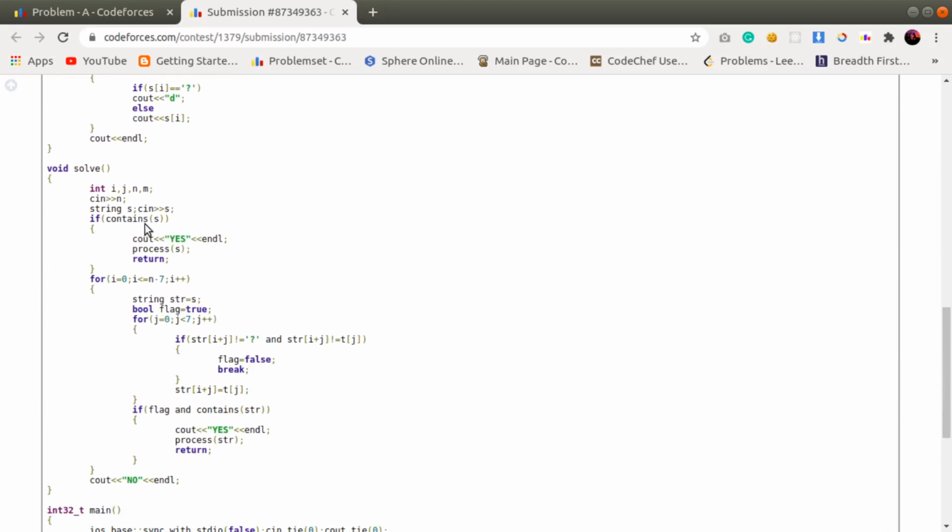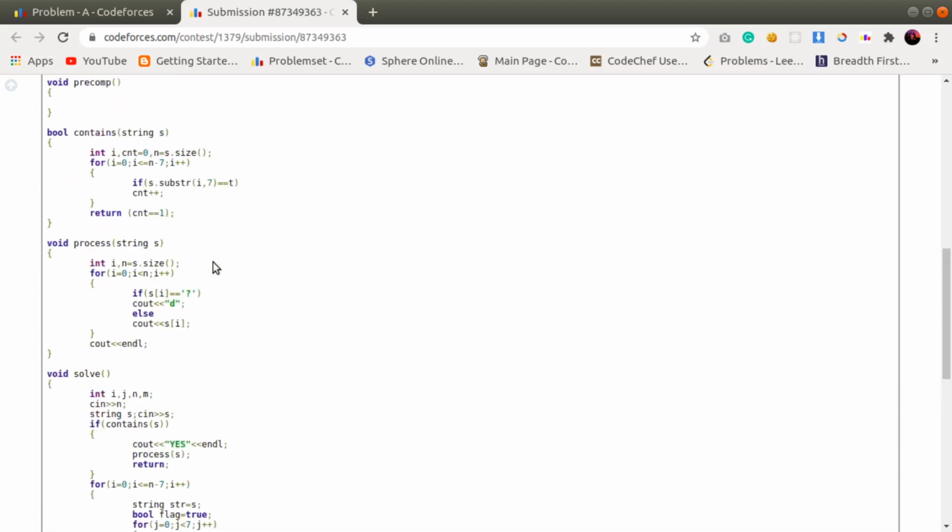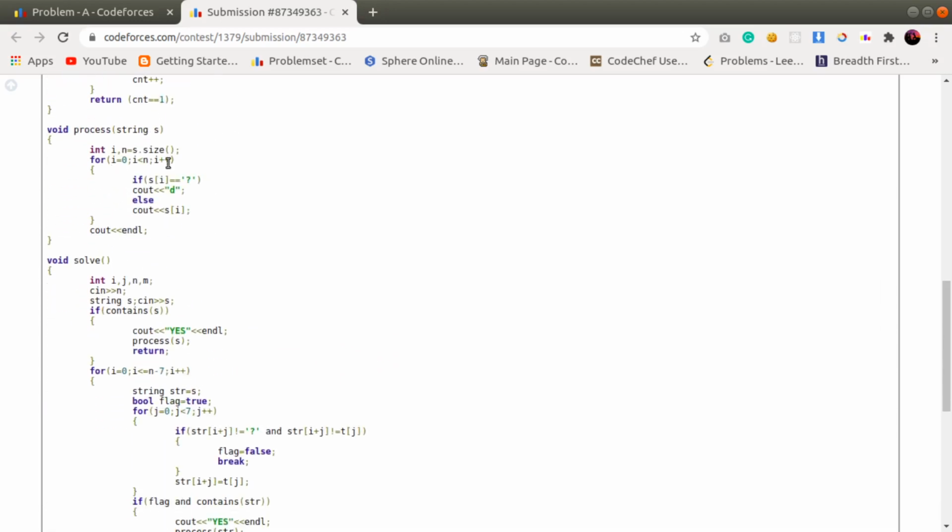If it is true, then I have just printed cout yes, and I have processed my string S in such a way, here you can see the process function, that wherever my string value is a question mark, I have printed D in the output, and if it is not the case, then I have printed cout S of i, the value at that position only.